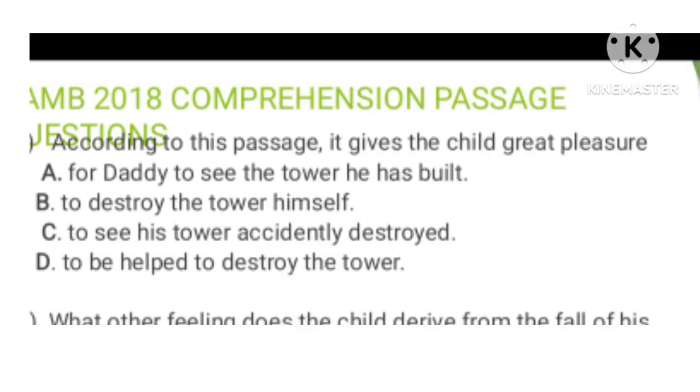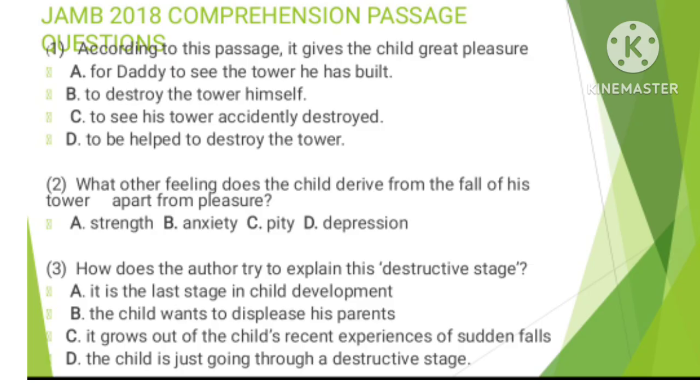Now let's look at the options and choose the correct answer. Option A, for daddy to see the tower he has built. No, the correct answer is that he must kick it and make it collapse. To destroy the tower himself, of course, is the correct answer. Option C, to see his tower accidentally destroyed. The child doesn't appreciate it when a helpful uncle destroys the tower or the tower falls by accident, so it doesn't give the child pleasure. To be helped to destroy the tower is not the correct answer. So option B, to destroy the tower himself, is the correct answer. He must kick it and make it collapse. That's what gives the child manic pleasure, according to the passage.